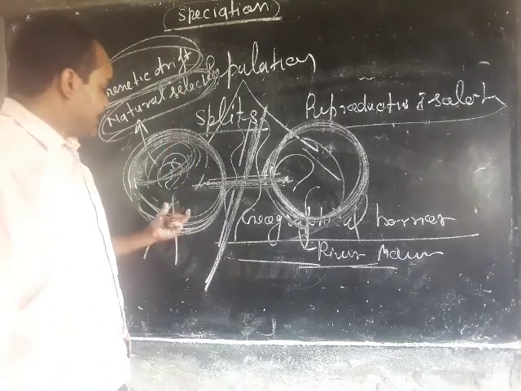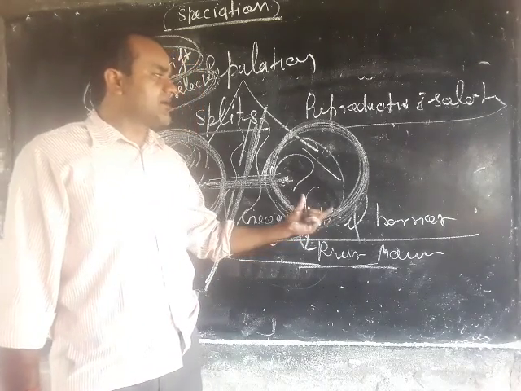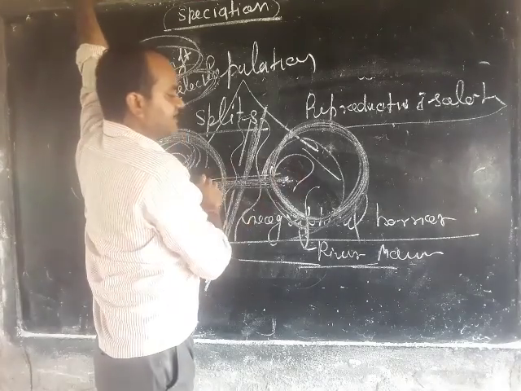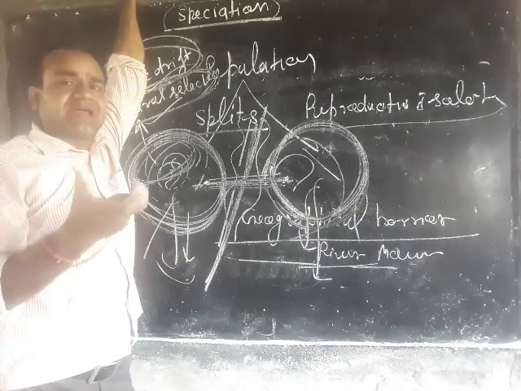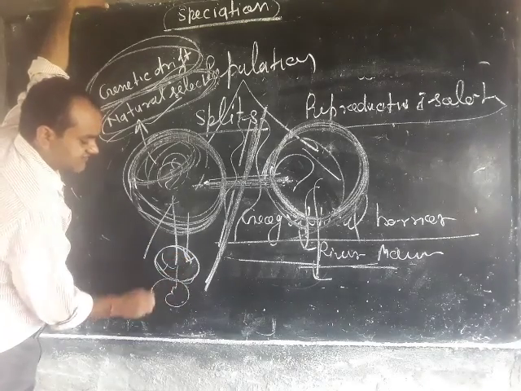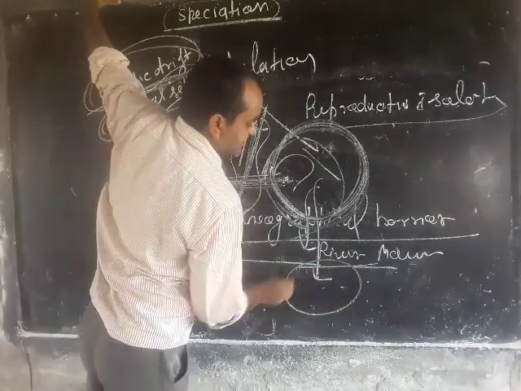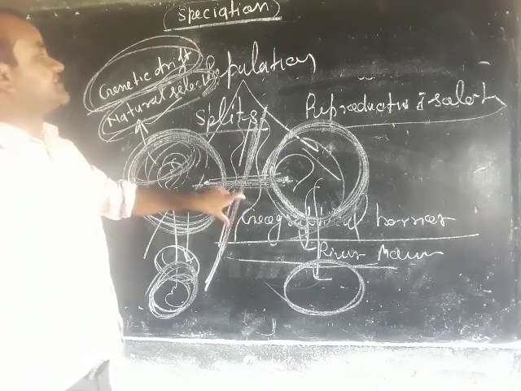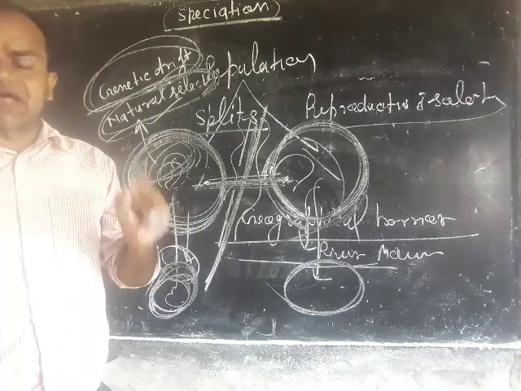Finally, over millions of years, new organisms are produced. These are the methods by which new species are produced.